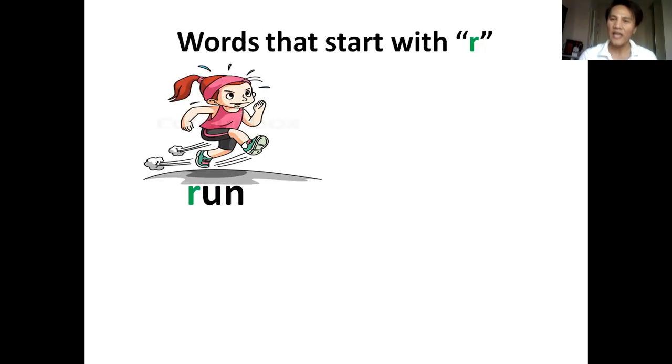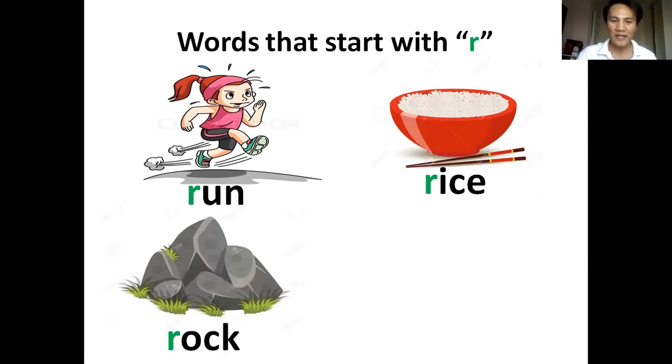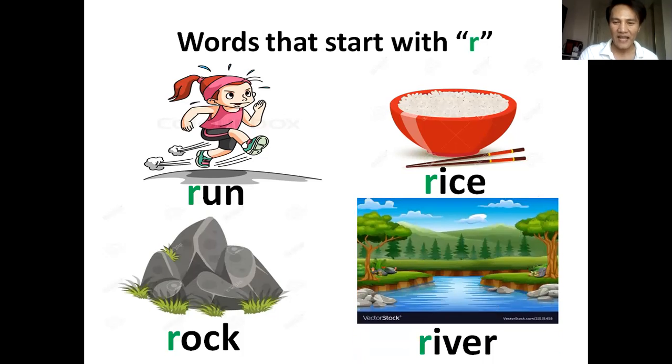First, what is it? Run. Okay, run. Next is rice. You eat rice. Next is rock. Again, rock. And the last one is river. Okay, river.